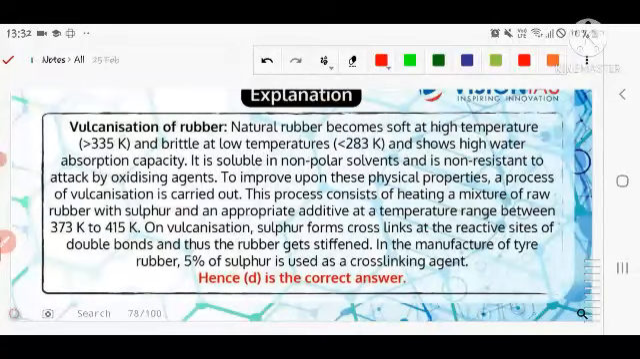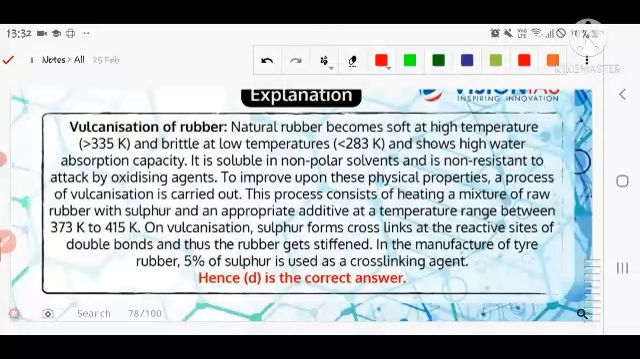To improve upon these physical properties, the process of vulcanization is carried out. The process consists of heating a mixture of raw rubber with sulfur and an appropriate additive at a temperature range between 373 to 415 K. On vulcanization of rubber, sulfur forms cross linkages.